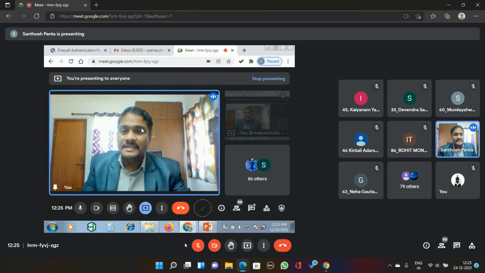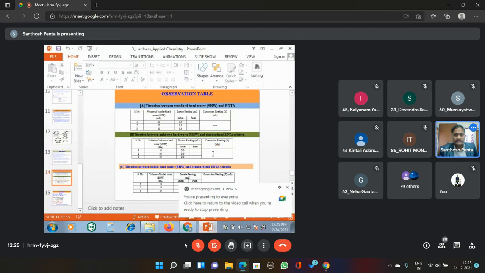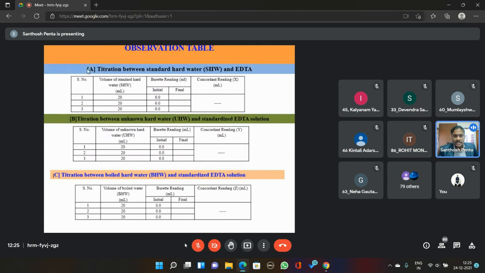Okay, now see, this hardness is the total hardness. Here you can show the observation table, with standardized EDTA solution and unknown hard water sample. The first one is the total hardness you are getting. Now, if the same water, which we took 20 ml, is boiled, because of the boiling, what happened? Temporary hardness can be removed.